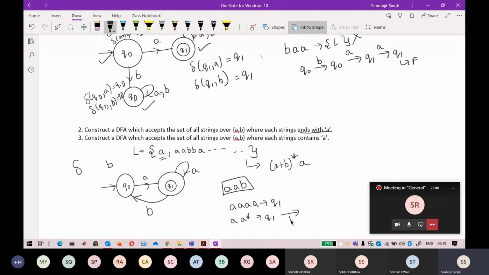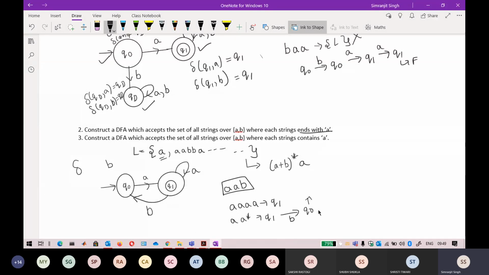But after getting an input of B at Q1, it just goes to state Q naught, which is not a final state. Again, anything ending with B is not accepted, so that is again correct. I have made sure that only after receiving an input of A at Q naught it can go to Q1, which is the final state.